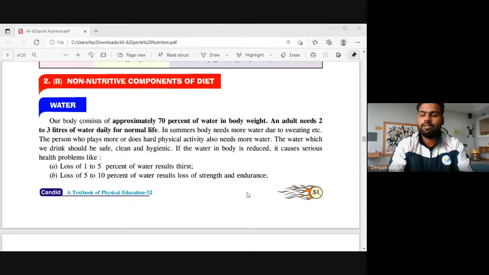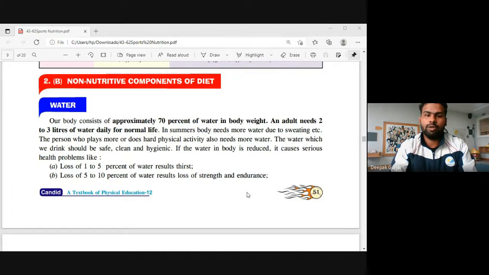So if we talk about a balanced diet, it is a diet which consists of all the nutrients in a proper proportion, that is macro as well as micronutrients. Macronutrients are those nutrients which are required in large amount, and micronutrients are those nutrients which are required in small amount. So macro is related to the nutritive components of diet, that is carbohydrate, fat, and protein, that we had already done. Now we are going to talk about the non-nutritive components of diet.